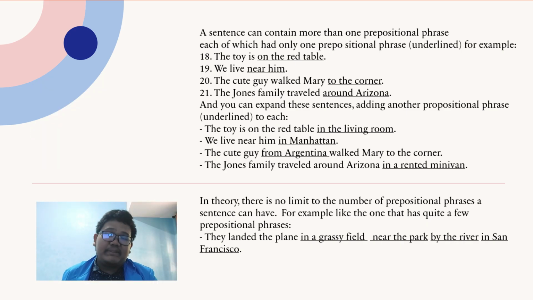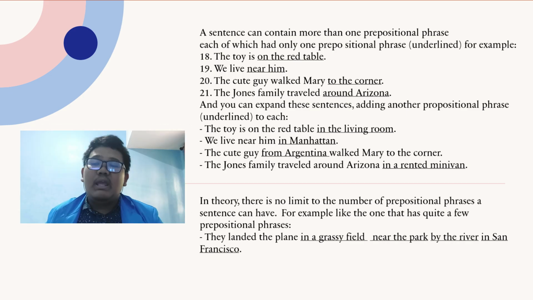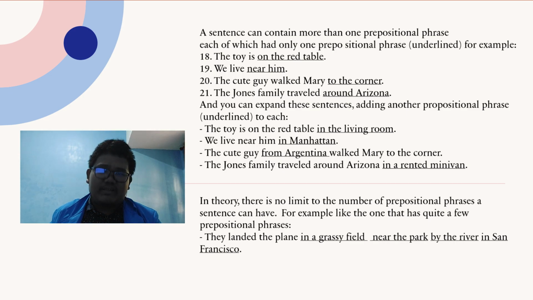And of course, you can expand these sentences by adding another prepositional phrase. For example, the toy is on the red table in the living room. We live near him in Manhattan. The cute guy from Argentina walked Mary to the corner. The Jones family traveled around Arizona in a rented minivan. In theory, there is no limit to the number of prepositional phrases a sentence can have. For example, they landed the plane in a grassy field near the park by the river in San Francisco.